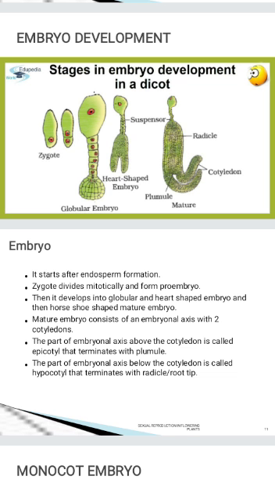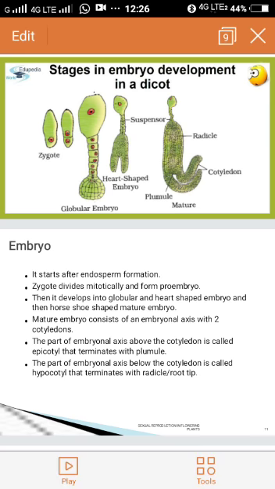Its function is to push this proembryo deep into the endosperm so that it can take all the nutrients from the endosperm. Now the globular embryo forms a heart-shaped embryo.